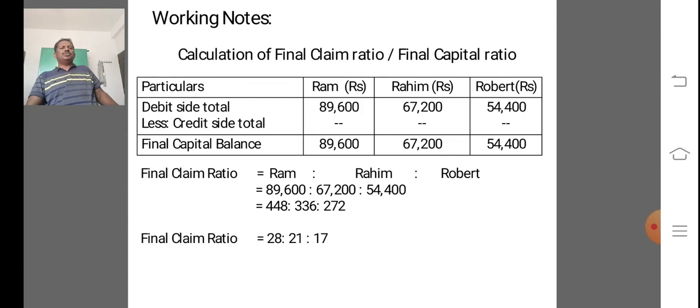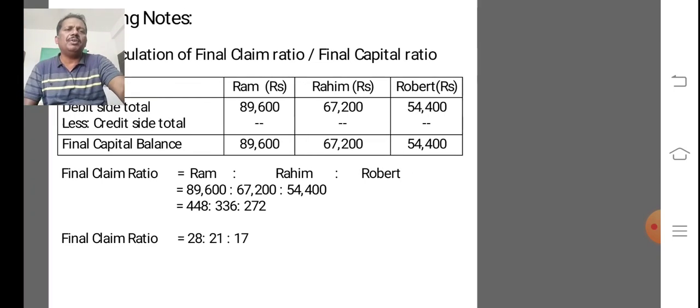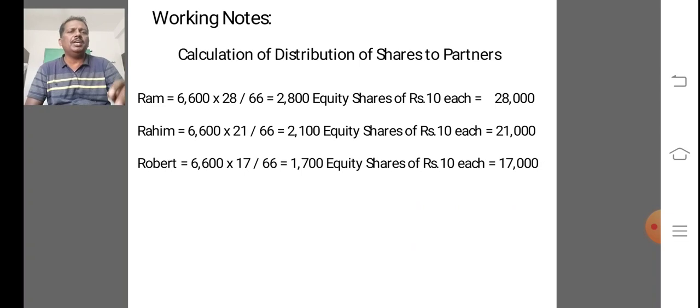The final capital balances are 89,600, 67,200, 54,400. The final claim ratio is Ram to Rahim to Robert, 89,600 to 67,200 to 54,400, which is equal to 448 to 336 to 272. Therefore the final claim ratio is 28 to 21 to 17. On that basis we divide the distribution of shares.